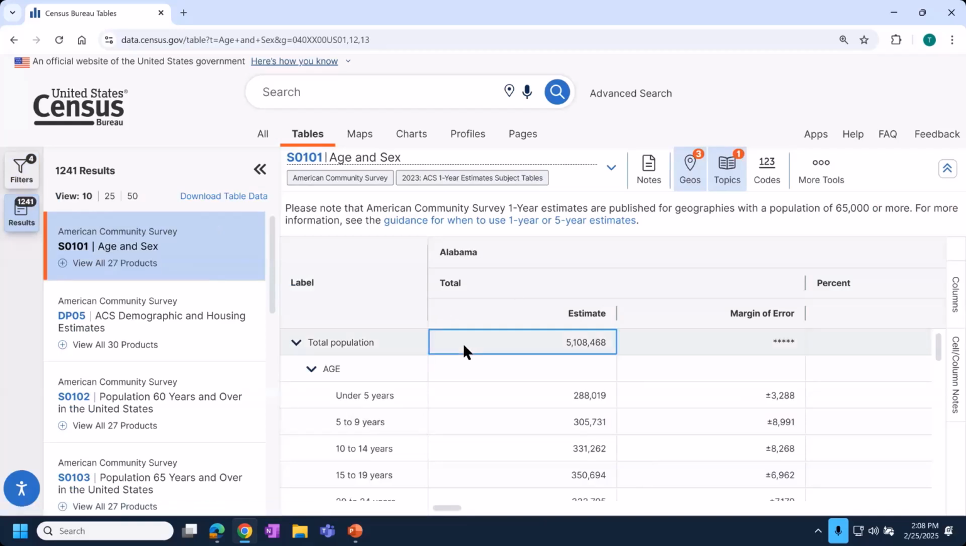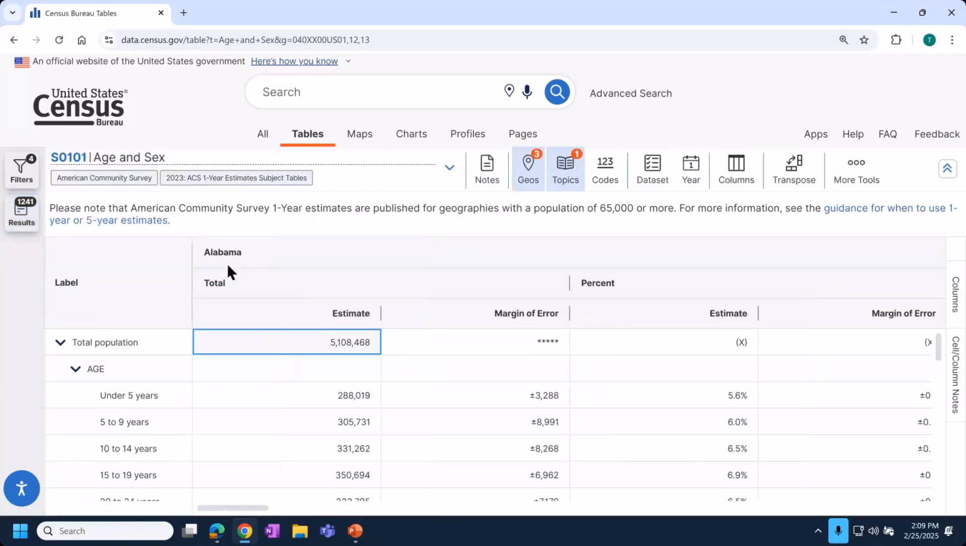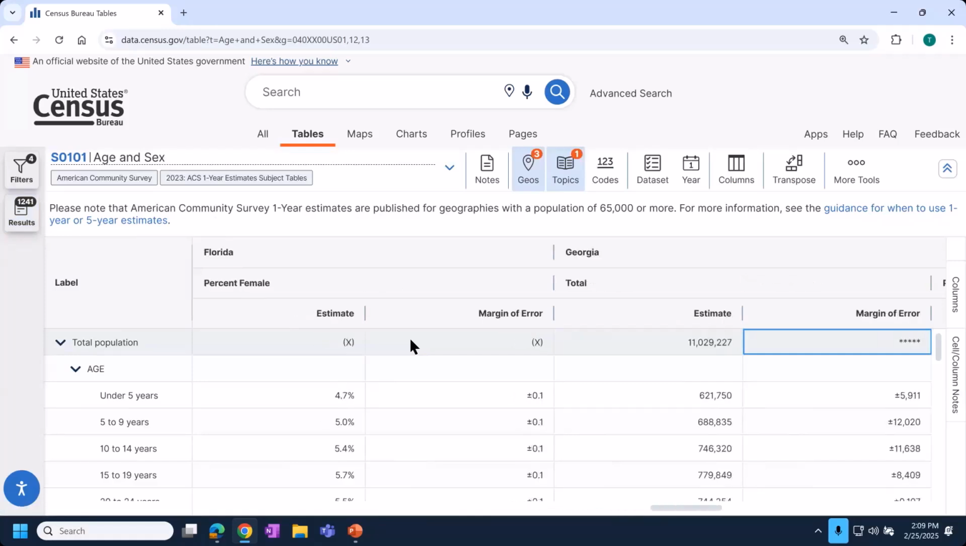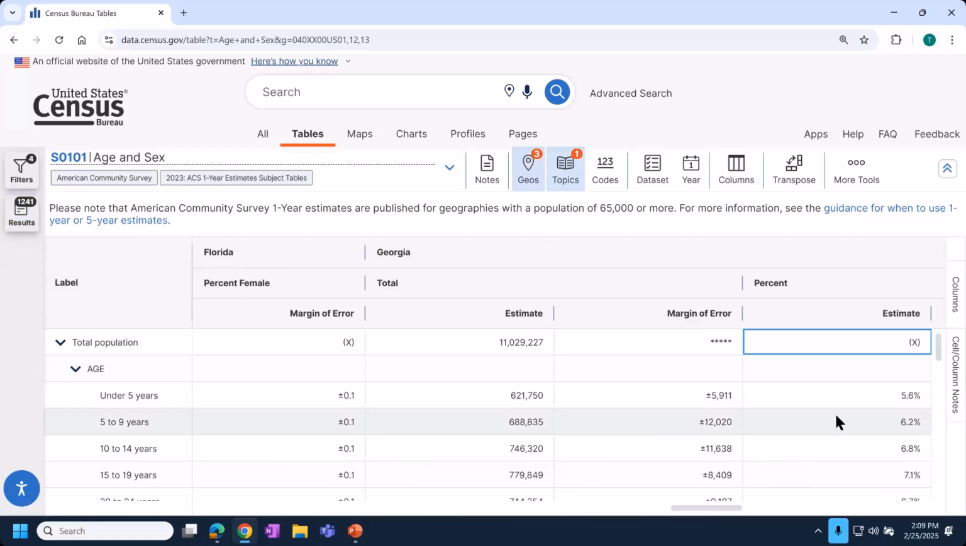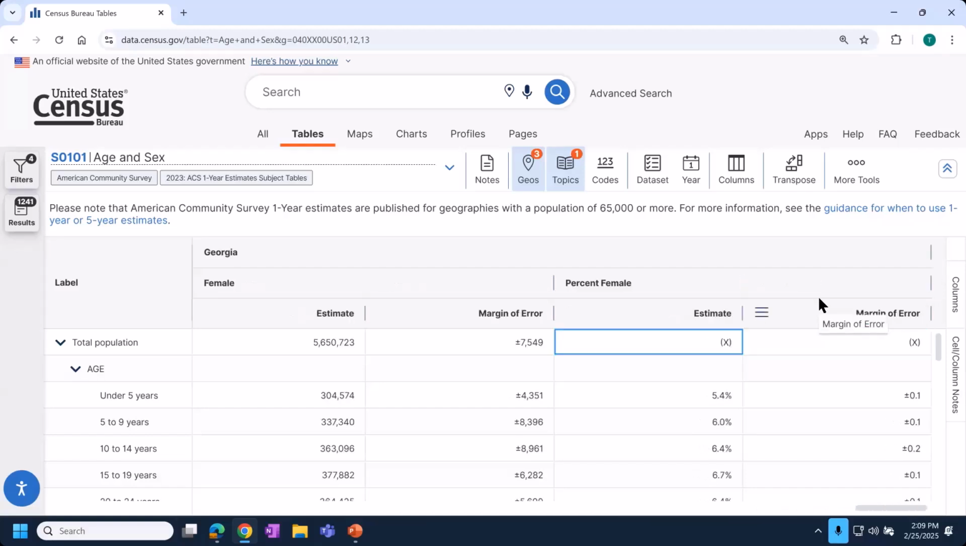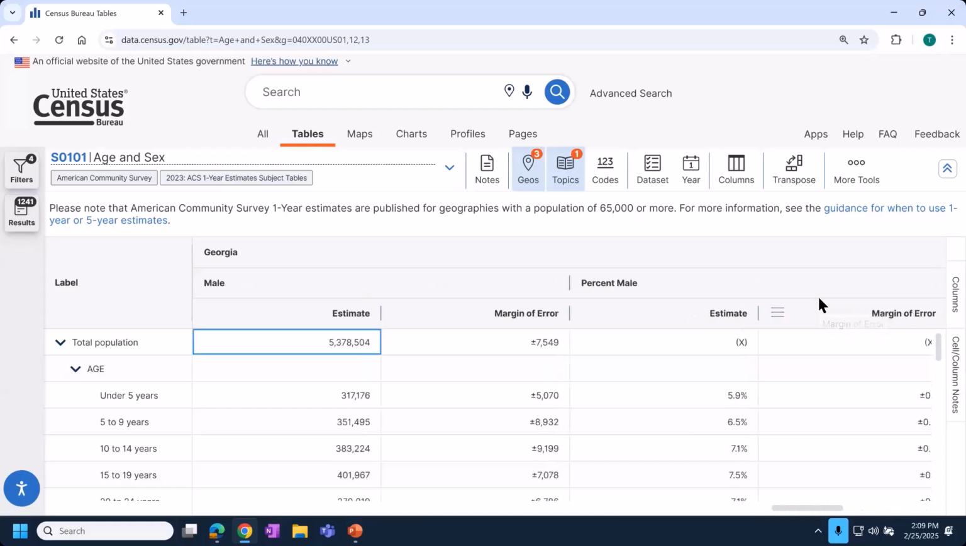So you'll just read the columns and rows of your table to familiarize yourself with the layout. We see Alabama as a column. And scrolling to the right, we see a column for Florida, and then finally we'll see Georgia. So for each of these geographies, there's a column for the total number of people. And as we scroll to the right, we see corresponding percentages. And this table also happens to provide data for the total number of males, percent male, total number of females, and percent females. So there's actually 6 columns for each geography in this table.